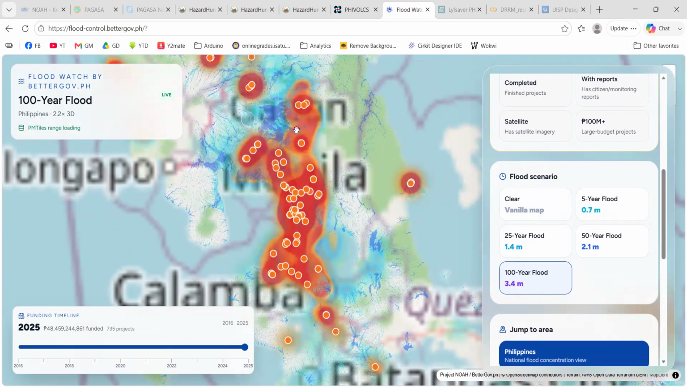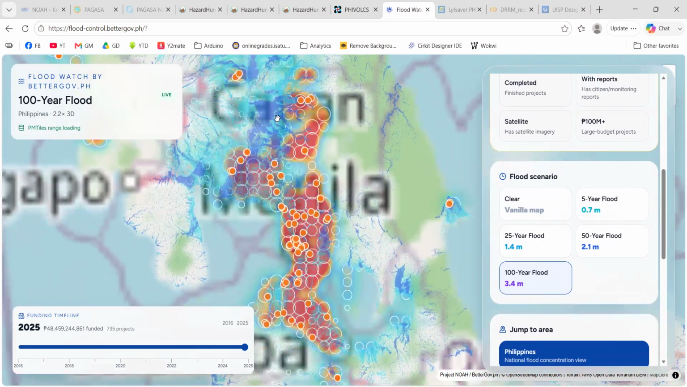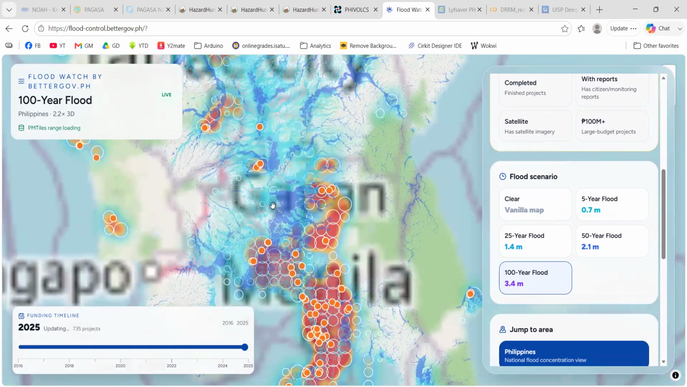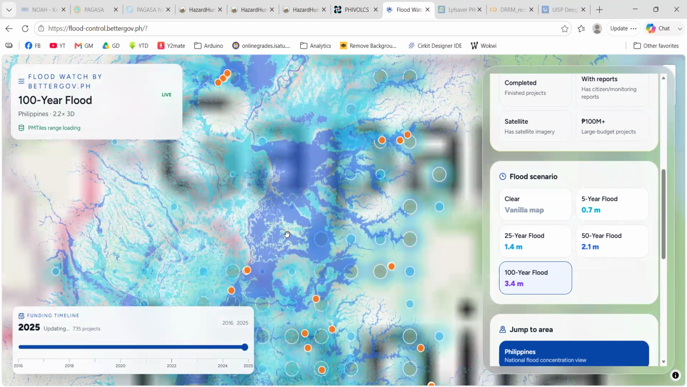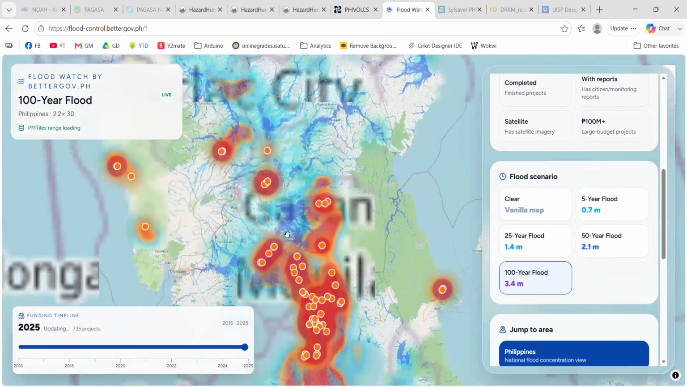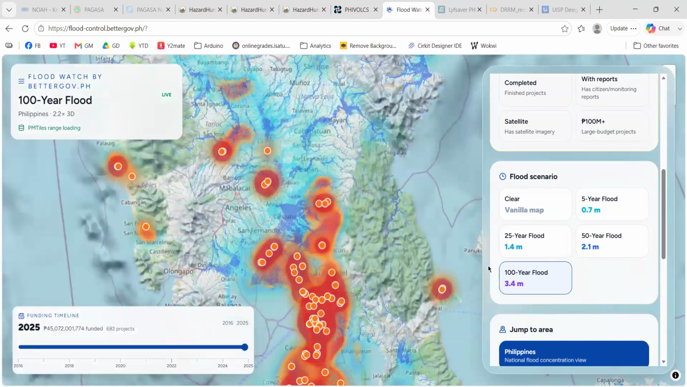Okay, so for example, areas with purple shading are prone to 3.4 meters of flooding. So 3.4 is kind of high. It's already more than the human height. Okay, above human height. So these areas in Metro Manila, for example, are prone to this level of flooding if these flood control projects are not put into place effectively.